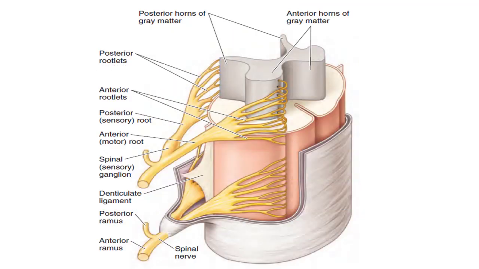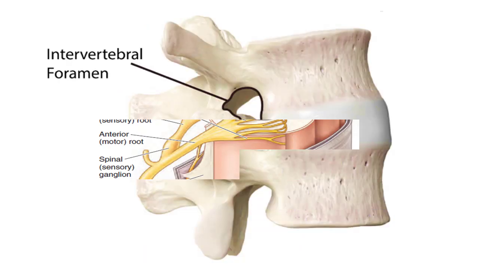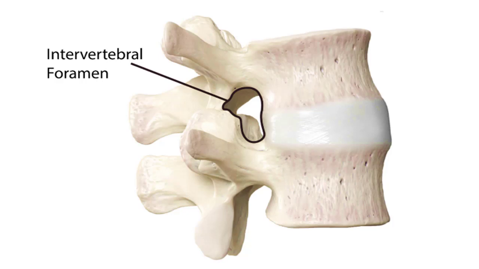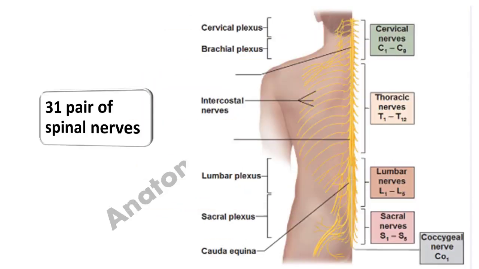In this image, we can see the spinal cord, and there are the yellow structures emerging from the spinal cord. Those we name spinal nerves because they are coming from the spinal cord. And these spinal nerves are the part of the peripheral nervous system. Origin of the spinal nerve is also important to know. These spinal nerves are coming from the space between the adjacent vertebrae, which is known as the intervertebral foramina. And there are 31 pairs of spinal nerves.